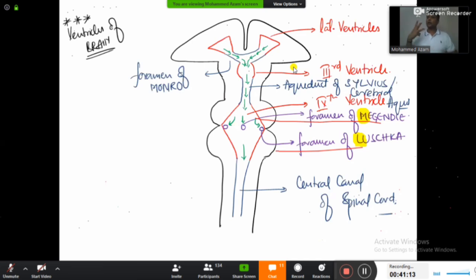Now how many meninges do you have, guys? 3 meninges: dura mater, arachnoid mater and the pia mater. Now the outermost meninge will be dura. Look at my hands here right now. Outermost meninge will be dura, then the middle one will be arachnoid and the innermost one will be pia mater. If you are finding difficulty, sir, how to remember, the best way is to remember in Hindi.